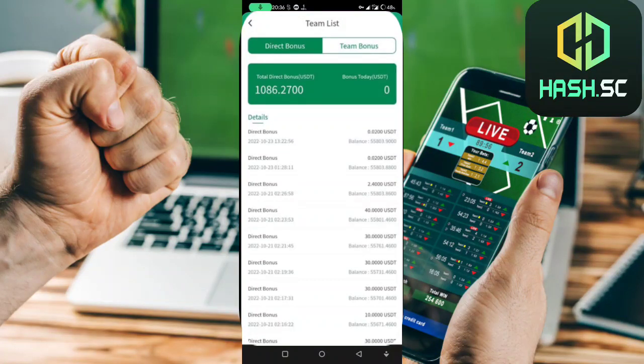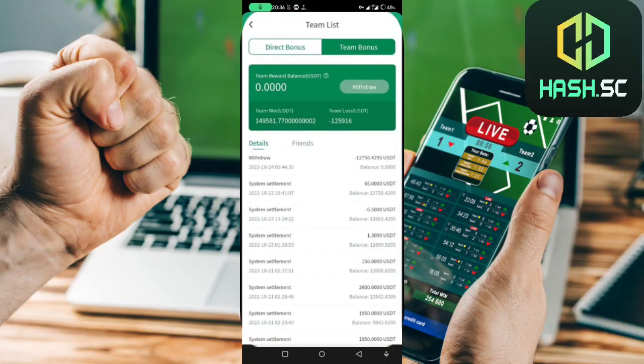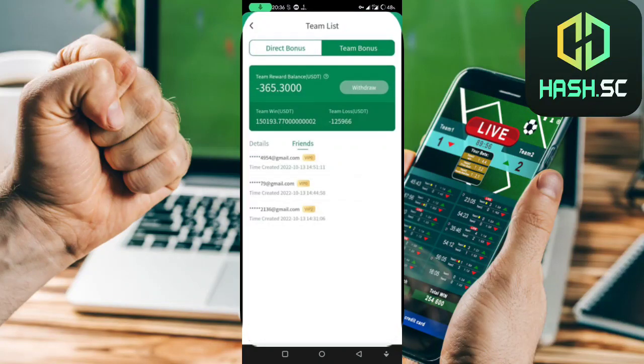Yeah, and now I'm gonna show you the team bonus. So as you see here, this is my team bonus. Yeah, you can see the team win and the team loss with every detail. So this is very detailed and very well explained, so thanks to this platform. You can also take a look at the friends who lost, as you see here. Yes, you have the details and the friends.